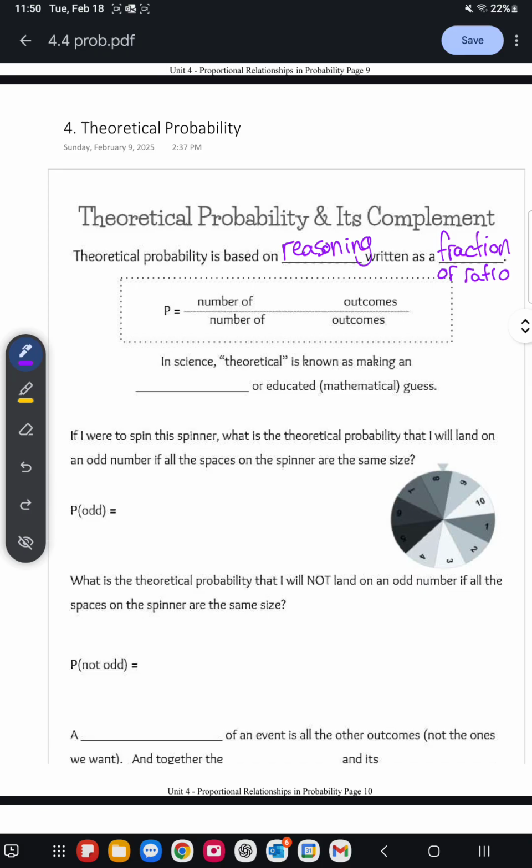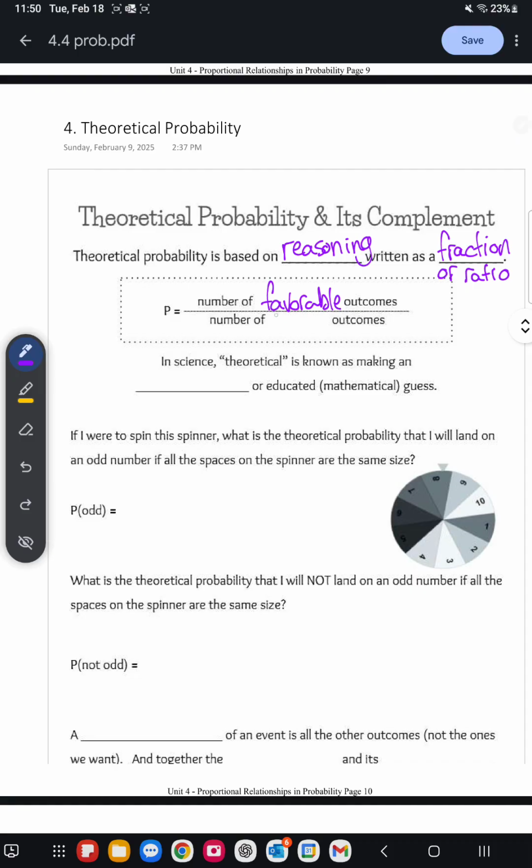It's basically the event has not occurred as of yet, but if you are thinking of the event, you're thinking of all the total possibilities and the possibilities that are favorable to you. So when we're writing it as a fraction, the numerator, the number on top, is the number of favorable outcomes, the things that you want to happen.